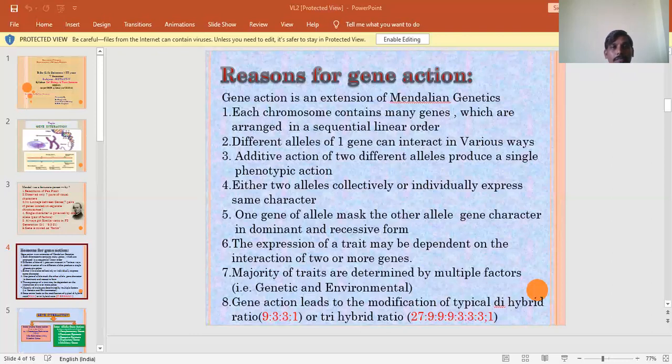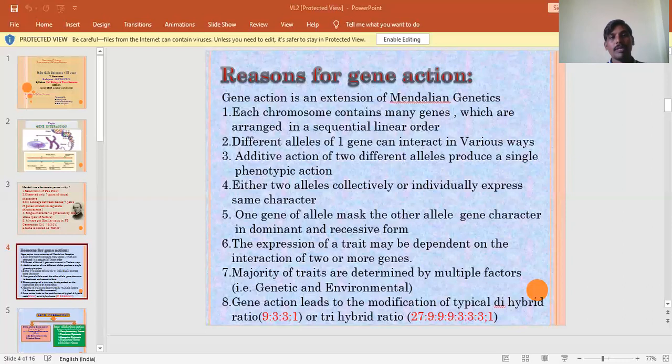In this, first we can explain the complementary genes. Complementary genes are one kind of modified Mendelian ratio, normally represented by the 9:7 ratio in the F2 generation. Here, two dominant genes, that is C and P, belonging to two different alleles, interact with each other to produce a single character in combination. In the absence of the C or P gene, it produces a normal character.